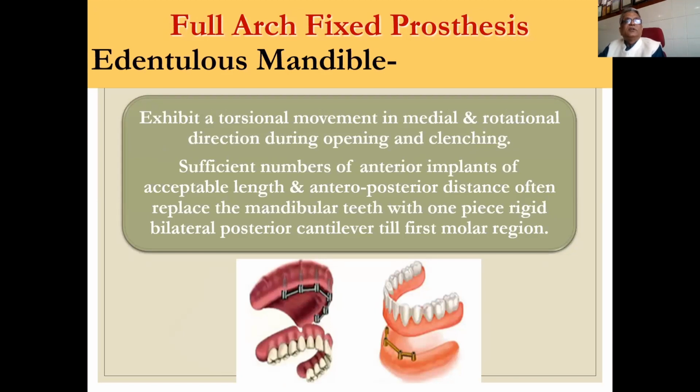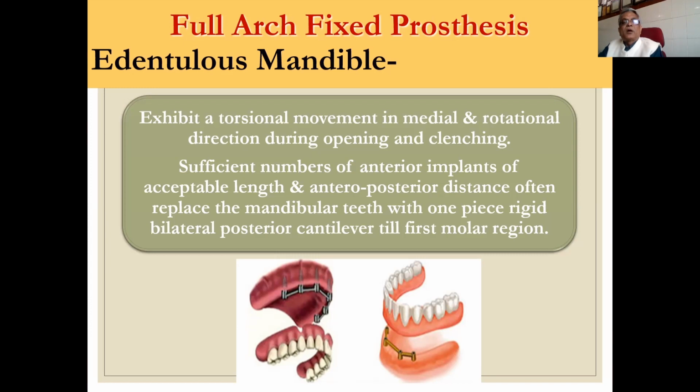Full arch fixed prosthesis, edentulous mandible. In this, we are joining the implants to get a better effect, and exert transitional movement on medial retraction during opening and cleaning. A sufficient number of implants of acceptable length and anterior-posterior distance often replace the mandibular teeth with a one piece rigid bilateral posterior cantilever till the first molar region.